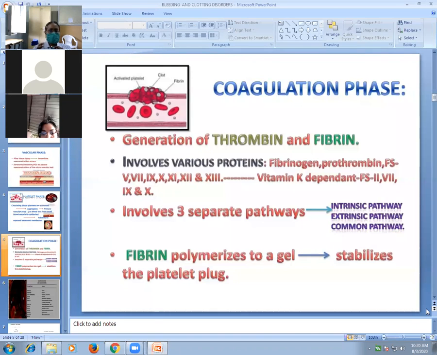These get activated via two steps: the extrinsic pathway and intrinsic pathway, and then the common pathway. The final product is formation of a blood clot, and that arrests your bleeding. So that is the coagulation phase.